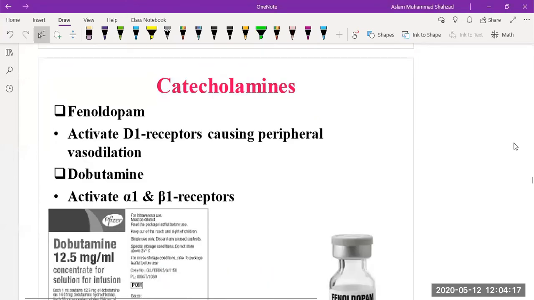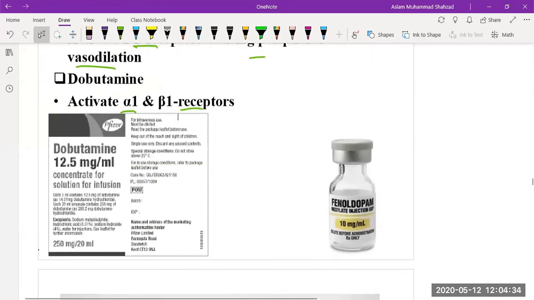Then we have fenoldopam that activates D1 receptors and causes a peripheral vasodilation effect. The other example is dobutamine, which activates alpha-1 and beta-1 receptors, and it is present in the market in the form of an infusion, 12.5 milligram per ml.